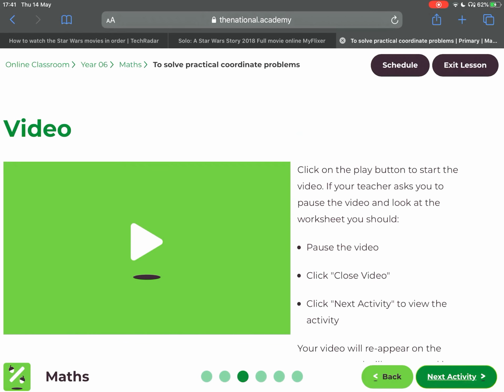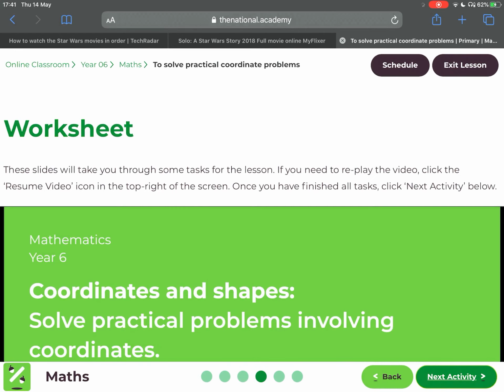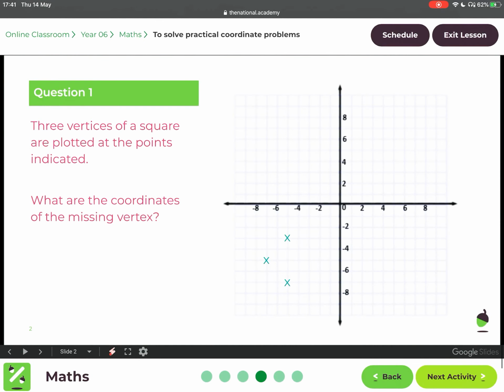After that, you'd have your video with Mrs. Parsons. What you're going to be looking at are general rules, like I said earlier, general rules about when you're solving coordinate questions, and then you're going to look at how to find missing coordinates. After that, you would have your independent task here.